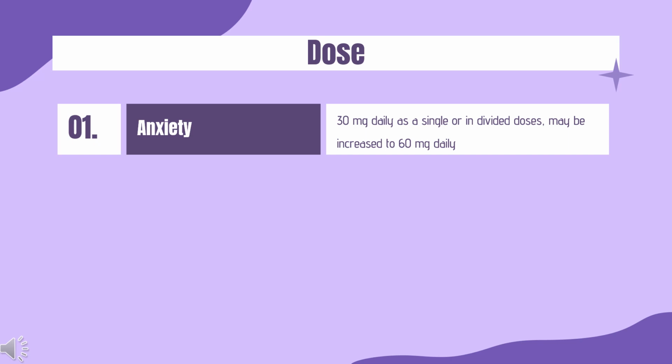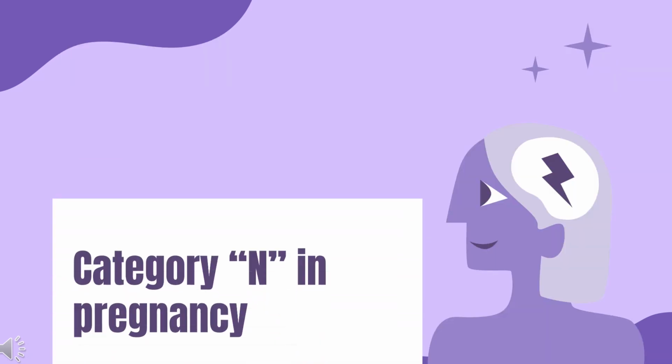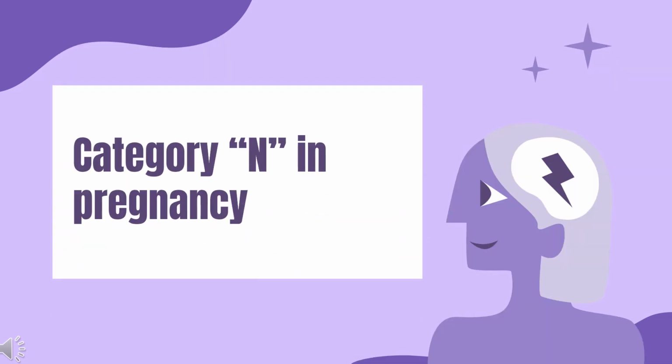Elderly, initiate at a lower dose or a dose of no more than 15 mg daily. May increase gradually according to patient response. Safety advice. Animal studies have found Prazepam taken during pregnancy results in delayed growth and reproductive abnormalities.